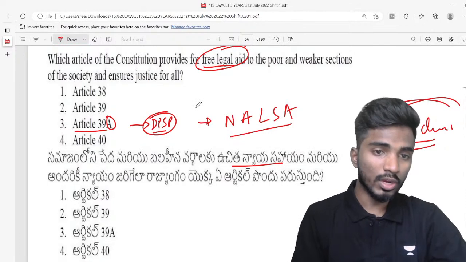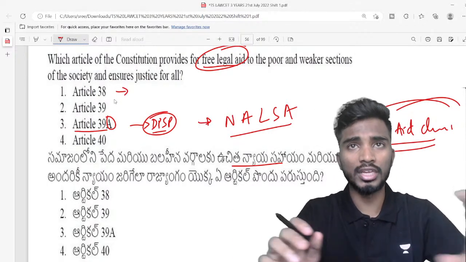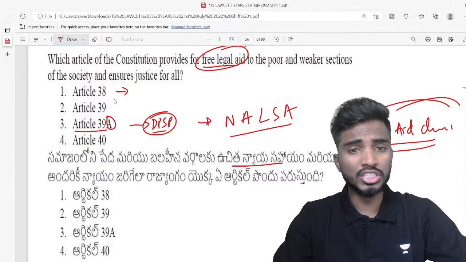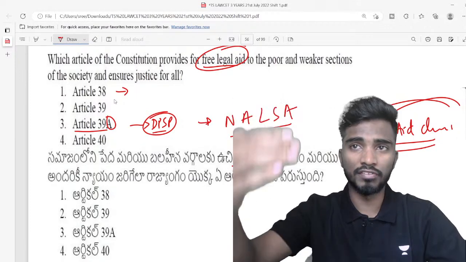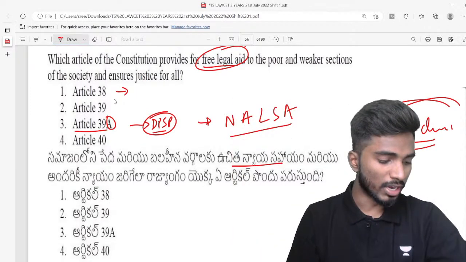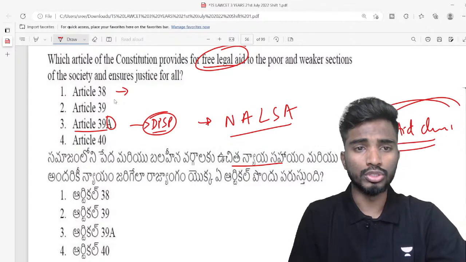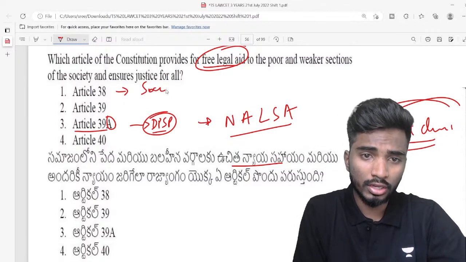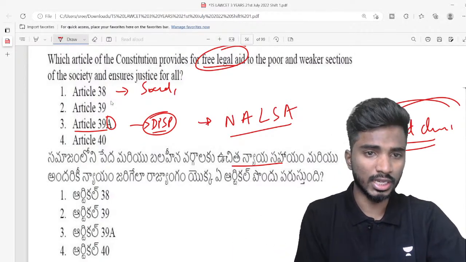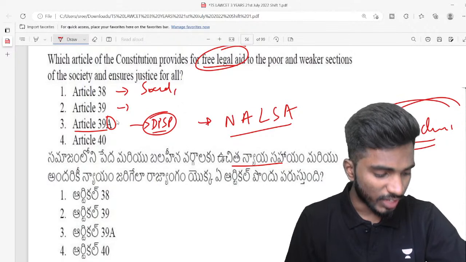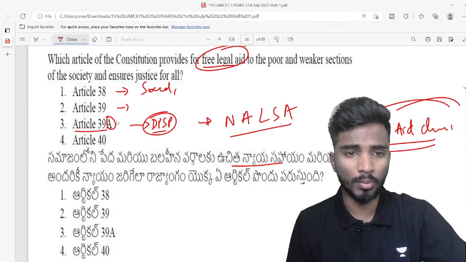So if you look at other articles also which are there in DPSP, like for example 38. So 38 talks about certain principles that state has to follow. State కొన్ని principles follow కావాలంటే they have given like 5-6 principles in the particular DPSP, like to secure social order and to secure the concept of welfare state. So that particular thing is there. And we have 39. So 39 are certain policies which the state has to adopt, right?